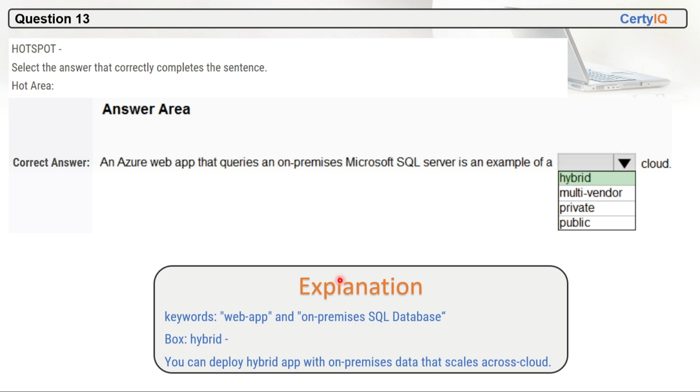So there are two things. One is there is an Azure web app, which means they are using the Azure cloud. The second thing is there is an on-premise Microsoft SQL Server. So there is on-premise also, there is cloud also. This is a combination of cloud and on-premise. It means it is a hybrid. You can deploy a hybrid app with on-premise data that scales across cloud.